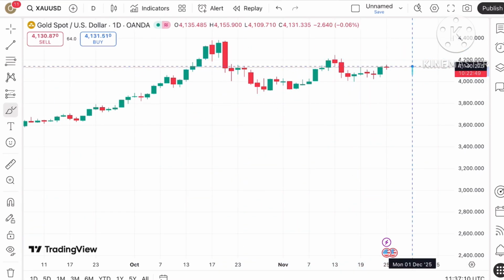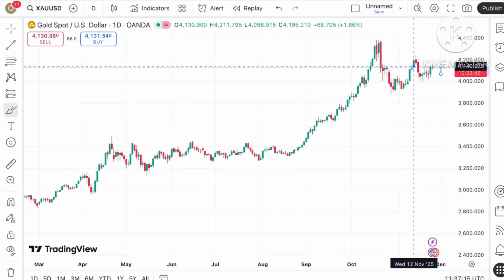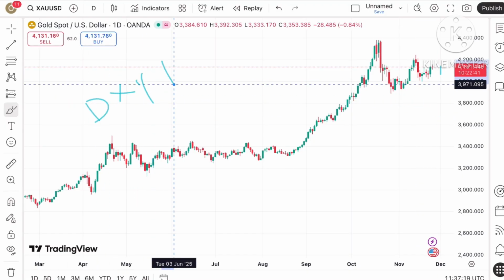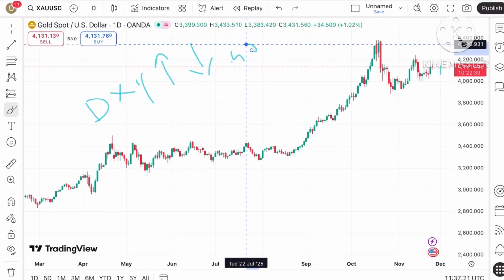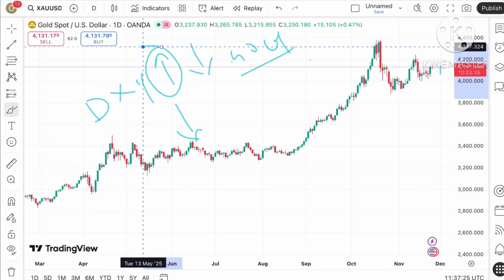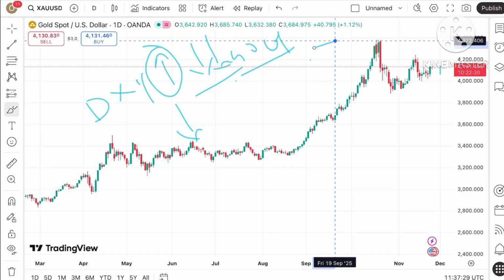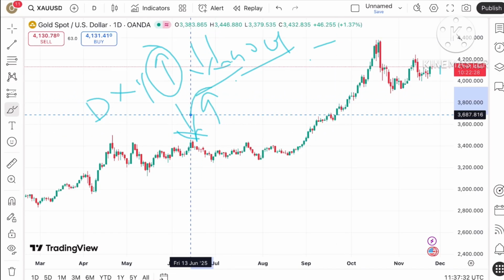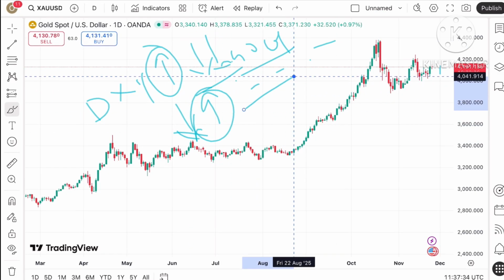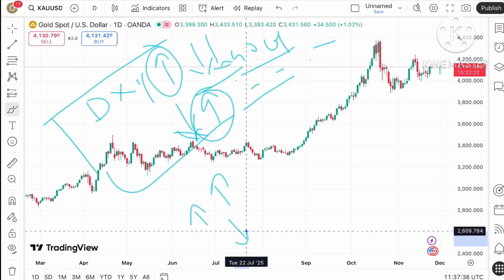Suppose the price sustains above this level, but before that, I'll show you a dollar index chart, because that is very important. The dollar index is inversely related to gold, and even silver, crude and natural gas. When the dollar index rises, we have seen the gold price comes down, silver price comes down, natural gas price comes down, and when the dollar index moves down, we have seen all these prices go up. This is what we see mostly, but sometimes they both move in the same direction.